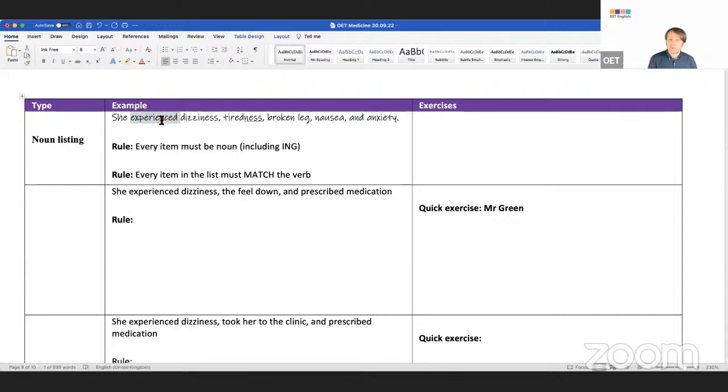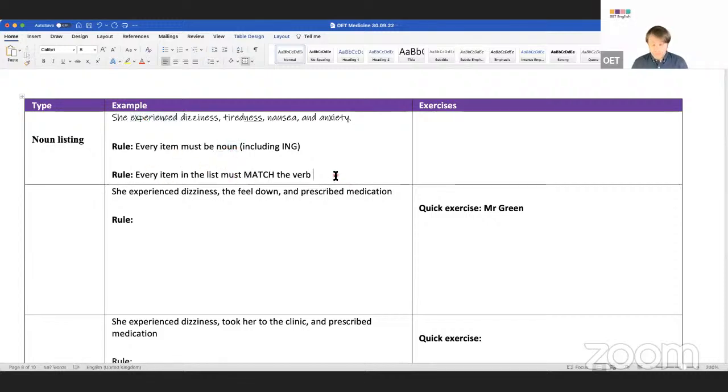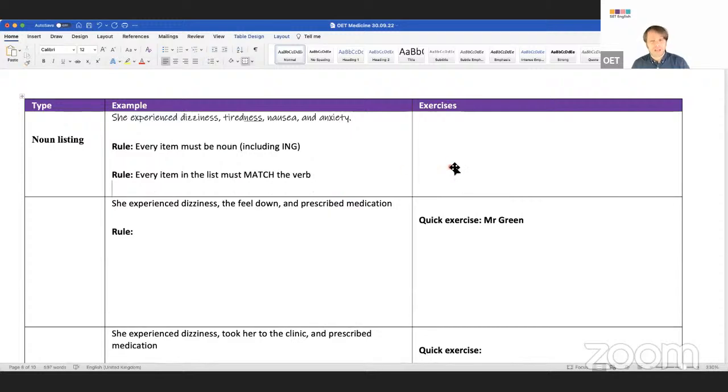She had a broken leg. You wouldn't say experienced here. She experienced pain, instead of broken. If you're doing something like this, guys, take it out of your list. It cannot be in the list. Make a new sentence. Does that make sense, guys? All right. So these are the key rules. Number one, every item must be a noun. And the verb you choose must match every item.